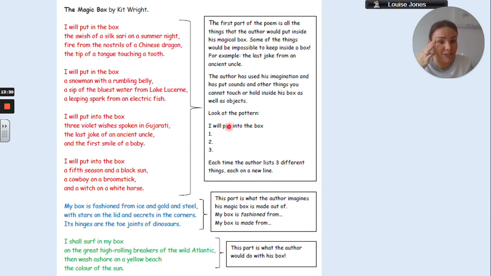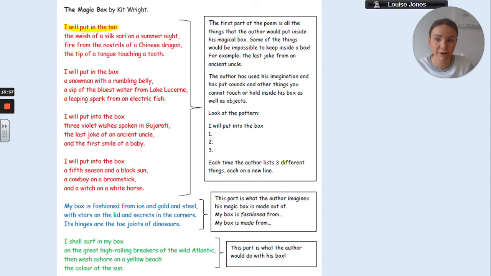He's used his imagination. He's chosen some sounds that he would put in his box. The last joke of an ancient uncle. You can't actually capture someone's joke and put it in the box. But that's what makes this poem so great, is that he's used his imagination. He's gone for really different things. And each verse of the poem has got the same structure.